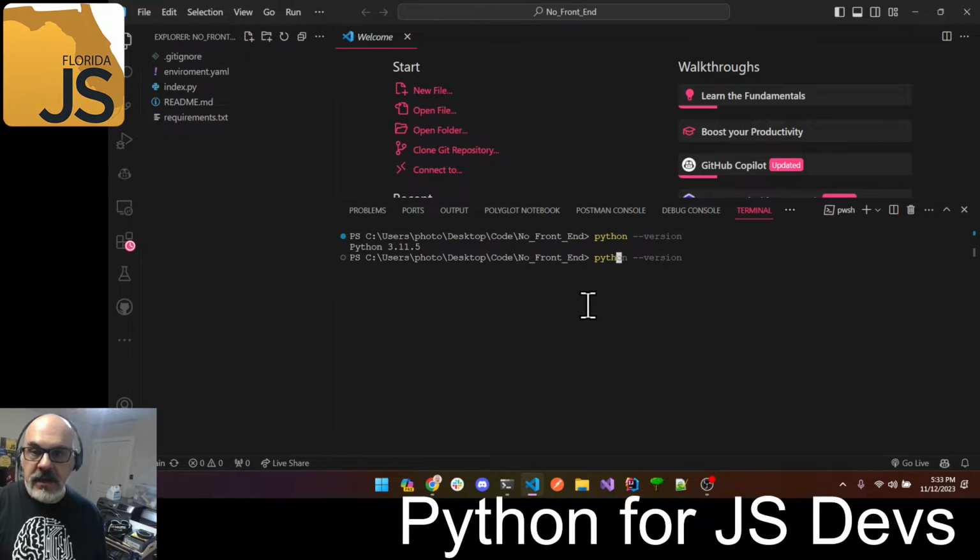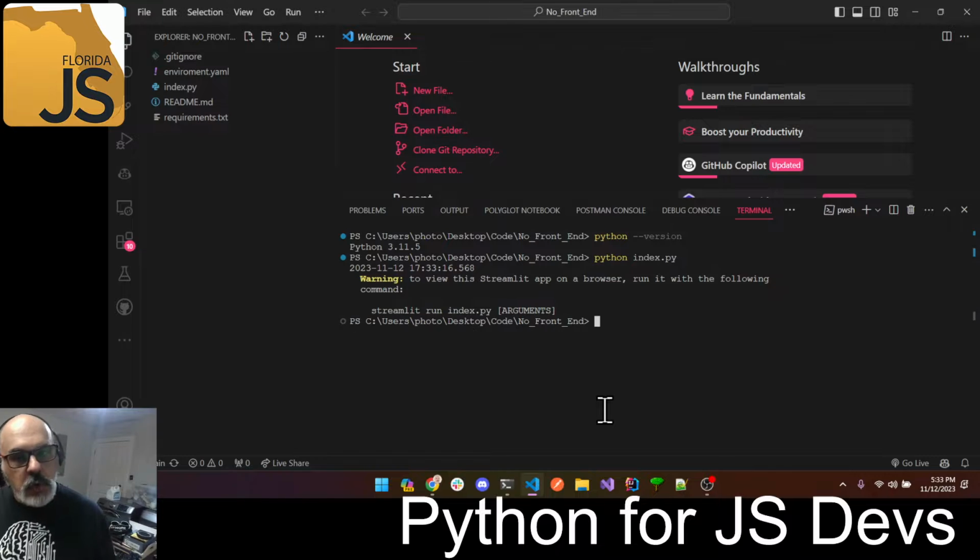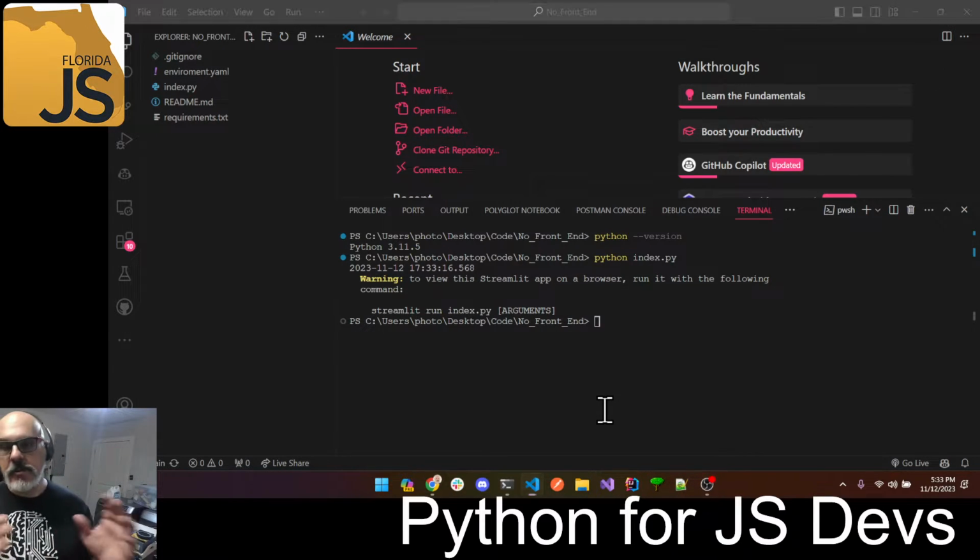And I'm going to go ahead and type in Python and type in index.py because that's the extension of the file. And it's going to give me nice errors and all that. This is 3.10 and forward, much better errors than we used to have before. And I'm told, hey, wait a minute, you need to install all the dependencies. You need to essentially do the old npm i, right? Grab the latest modules that this project needs and install on it.